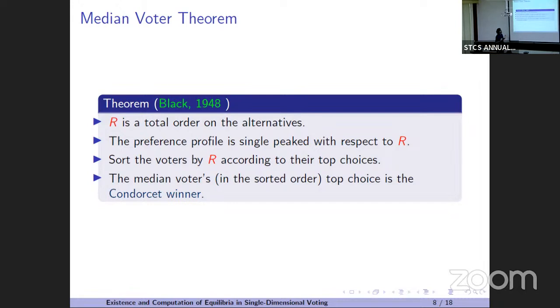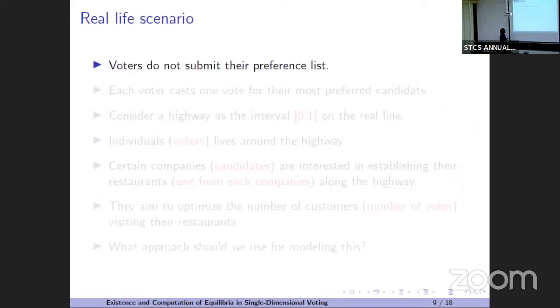And this is the median voter here. It's easy to prove actually, so I have omitted the proof. So yeah, this is the median voter theorem. Great. But in real life, what happens? In real life, voters do not submit their whole preference list. They just vote for one candidate, their top choice. So then what should we do?